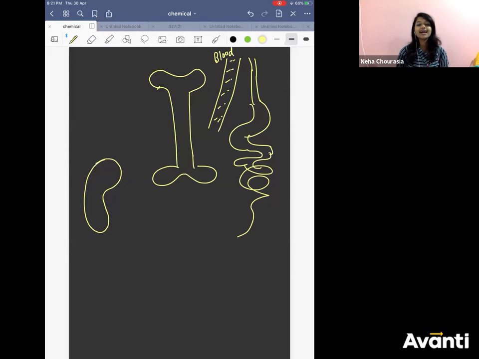Hypercalcemic means in the blood calcium will go high. And hypocalcemic means what? In the blood calcium will go down. Right?